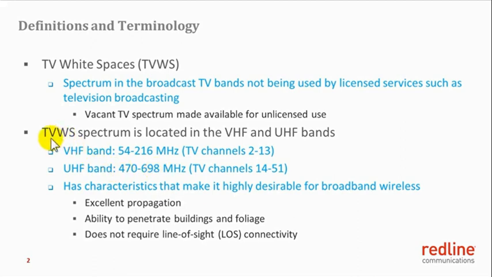The TV white space spectrum has certain characteristics that make it highly desirable for broadband wireless transmission. These characteristics include excellent propagation, ability to penetrate buildings and foliage, and deployment at these frequencies does not require line-of-sight connectivity between a transmitter and a receiver.